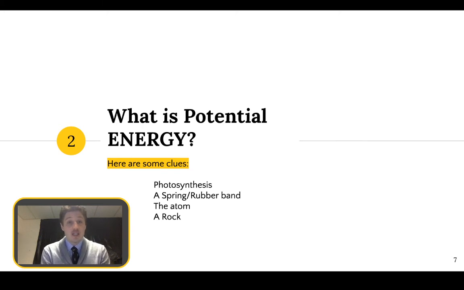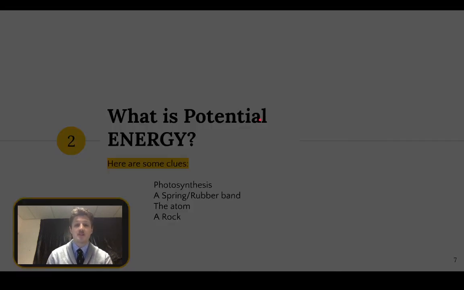So, potential energy is energy that is stored, and the energy of position, or gravitational energy. There are several forms, and examples of these forms of potential energy can be given in these four clues. So photosynthesis, you might have heard looking in doing some plant biology. A spring or rubber band you've all played with before, I'm sure. You've heard of an atom, and you've heard of a rock, and these all have potential energy. There are a number of types.